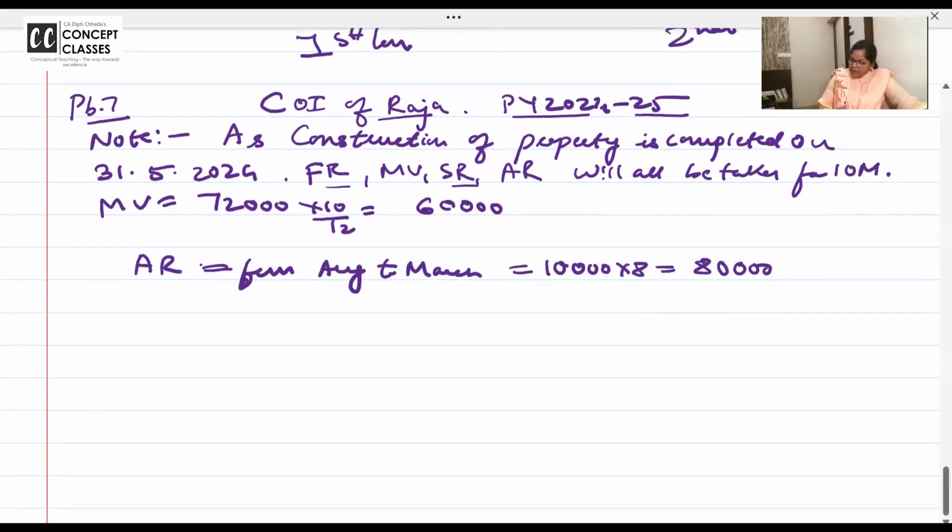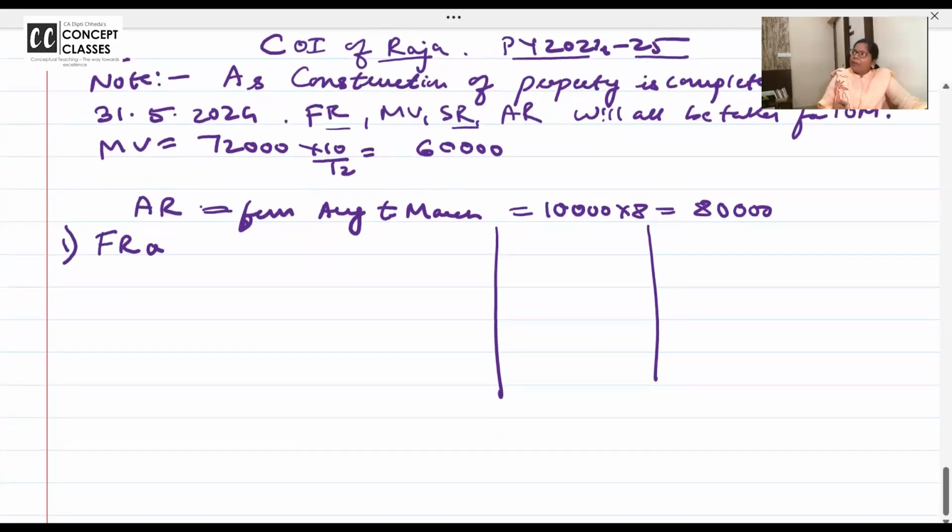Rest all is clear. Now start with the problem. Particulars and amount we will write. Fair rent, step 1. Can we write the format together this time to learn it also? Fair rent or municipal value, whichever is higher. So fair rent or municipal value, it's 60,000.